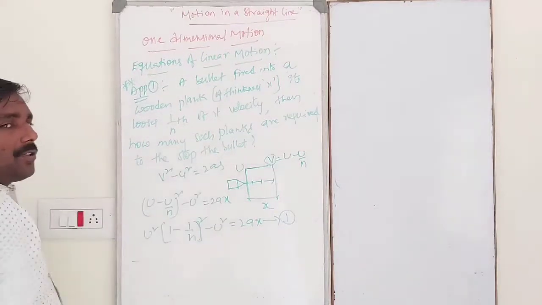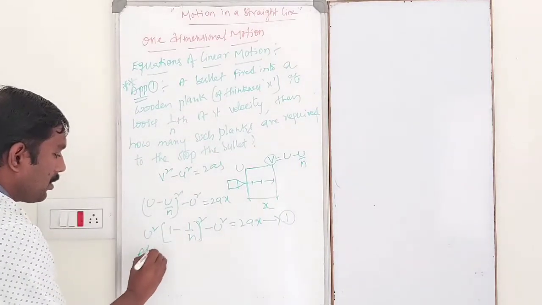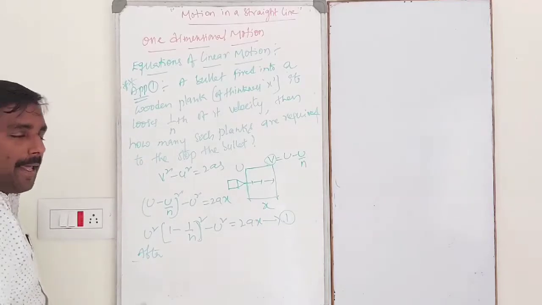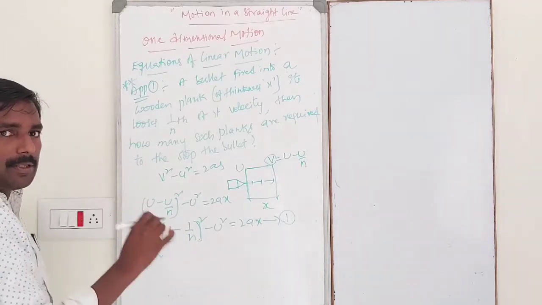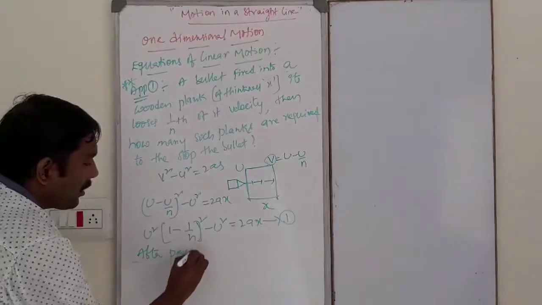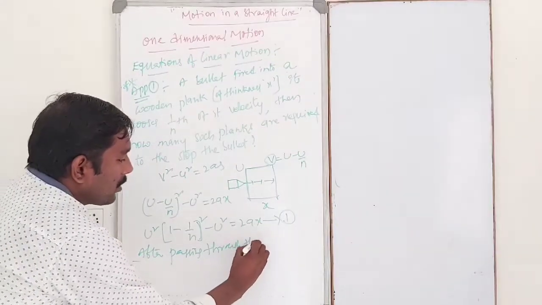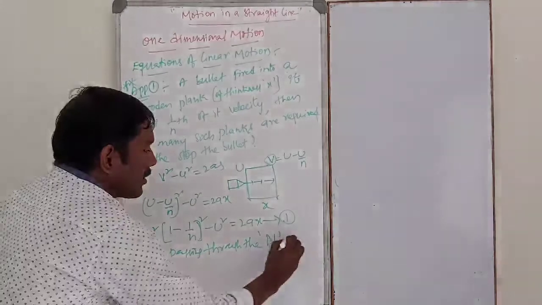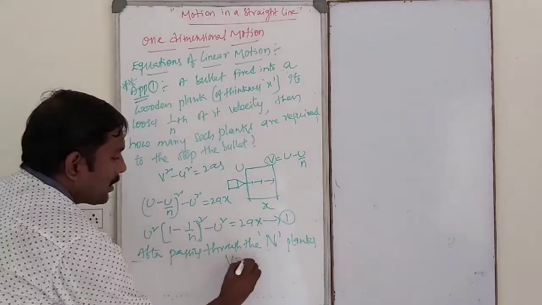So after passing through the n planks, final velocity will be 0. Suppose I take n such planks, of same nature, made up of same materials. After passing through the n planks, final velocity will be 0.